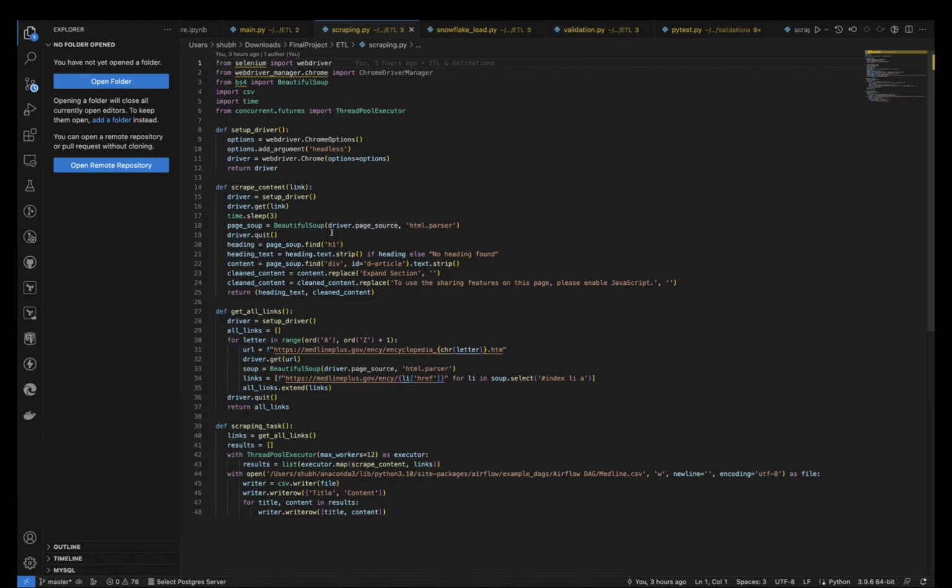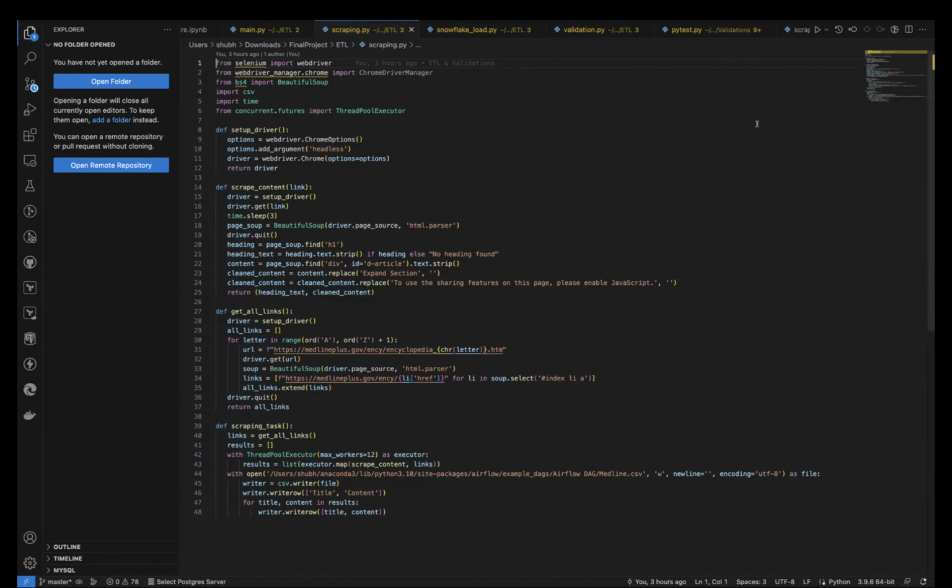The second function is scrape content, which scrapes the heading and the content of that particular website, and the get all links function iterates over different links through A to Z in the medical encyclopedia website, which is Medline. And then it writes everything to the CSV, for which I have defined the file path here.